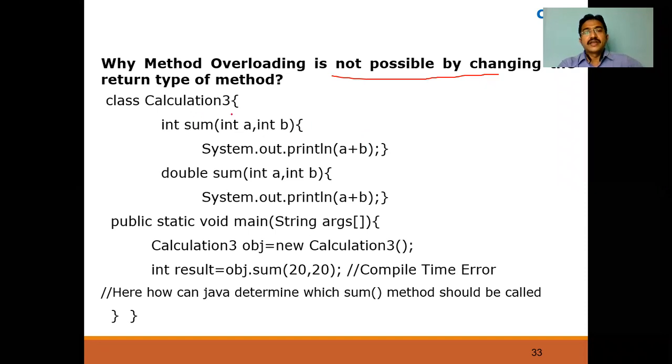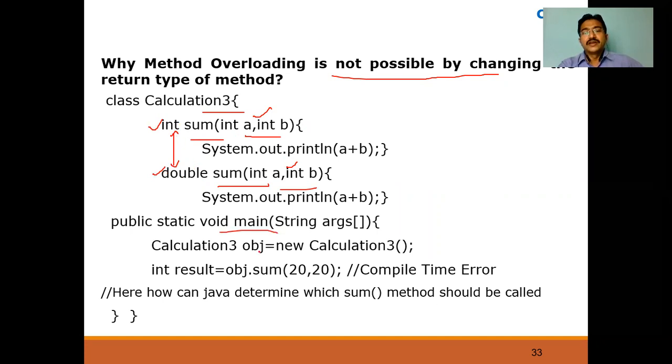Now here I'm creating a class called Calculation3, and I'm creating a method sum and another method sum. Both have two parameters. What is the data type of the parameters? Int. It is also int. But what is the return type of this sum and this sum? Int, and this return type is double. So the return type is int and double.